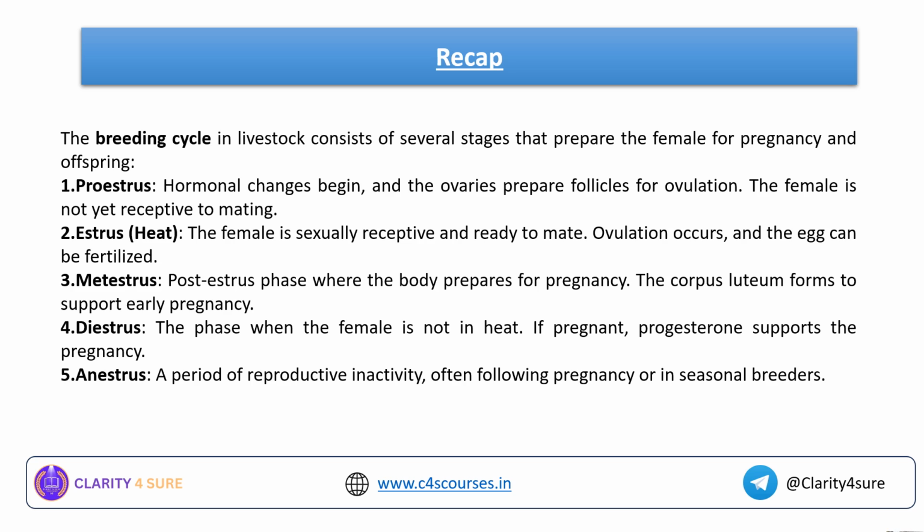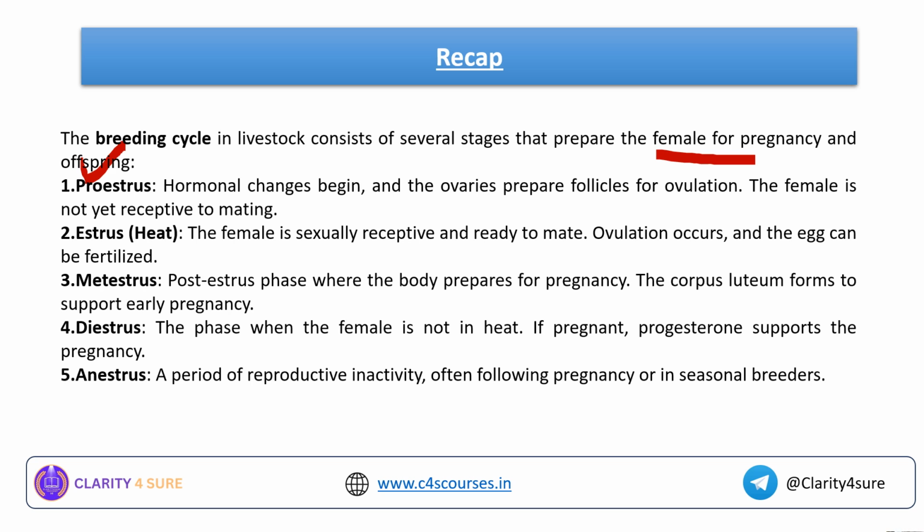Now, whatever we have learnt in this lecture, we will just have a recap. So what is a breeding cycle? The breeding cycle is a continuous process of reproduction consisting of several stages that prepare the female cattle or livestock for pregnancy and offspring. What are the important phases related to the estrus cycle? Proestrus, where the hormonal changes begin and the ovaries prepare follicles for ovulation. The female is not yet receptive for mating.